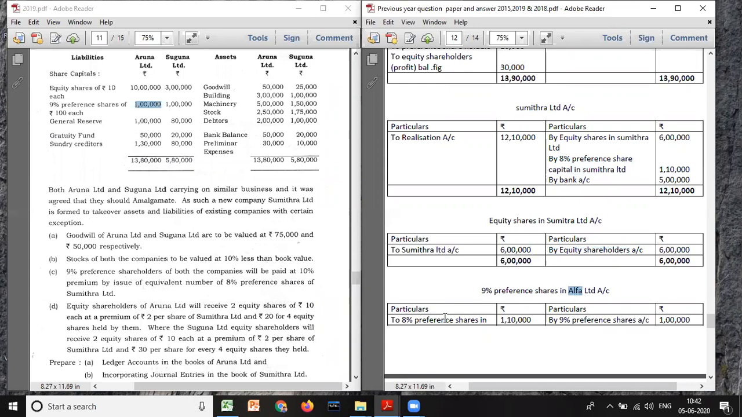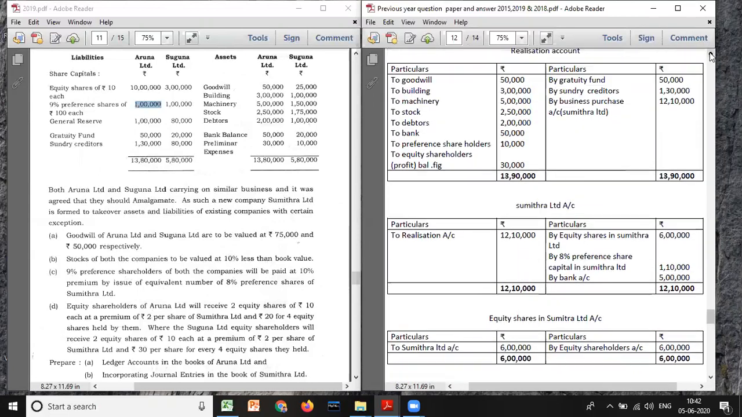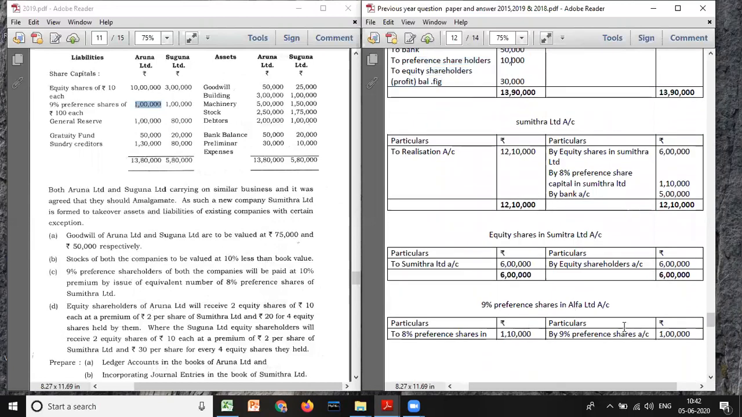Sumitra Limited account. So what you have to take? To Sumitra Limited account you can take here, and by preference shareholders account you can write 1,10,000, by premium, by realization account. Look at here, we have done 8% preference shares. Okay, I'm sorry, 8% preference shares Sumitra Limited account. Next year it will be changed to 9%, and realization account is how much? 10,000. See here we have preference shareholders account 10,000. See here you can change this amount and directly change preference shareholders account only, or fine, you have to change the name also, please. Okay.